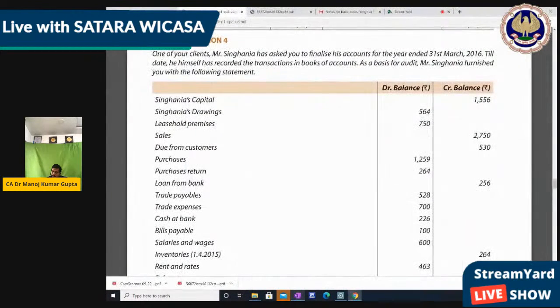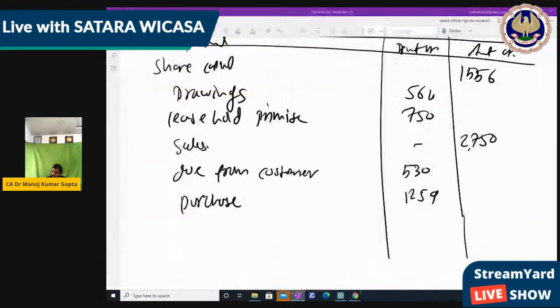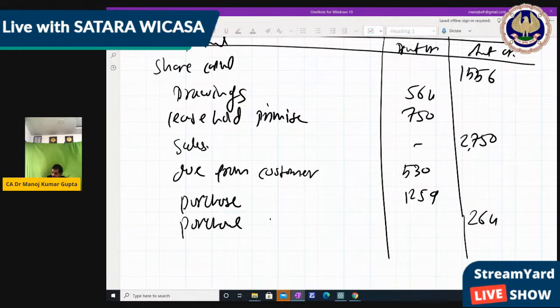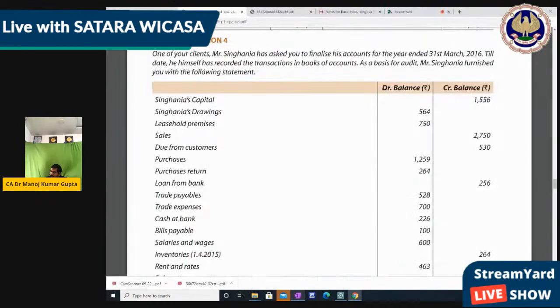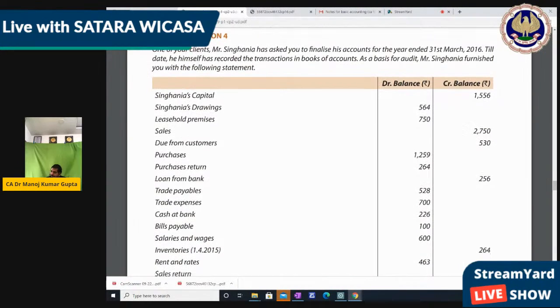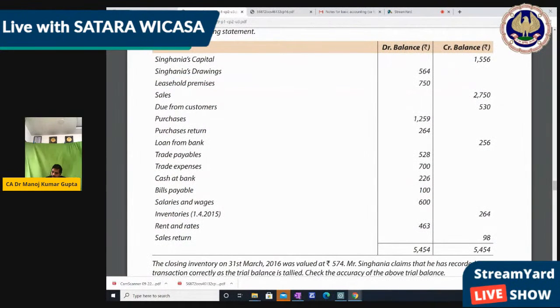Next, purchase return 264. It should be on the credit side. If purchase is debit, then definitely purchase return should be credit. It's a basic part. Purchase return 264.